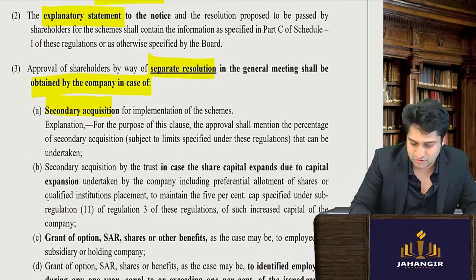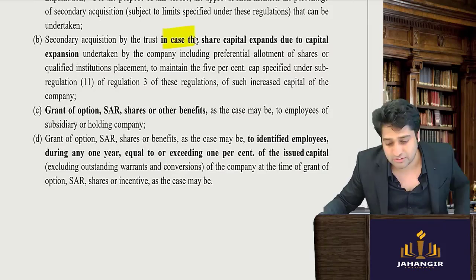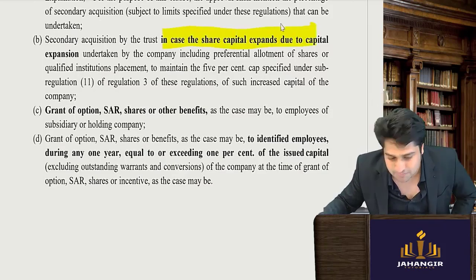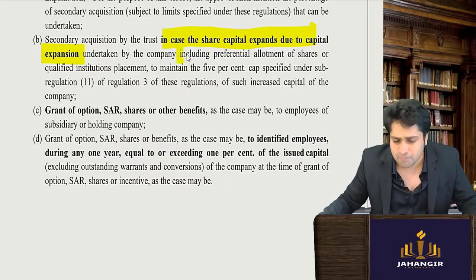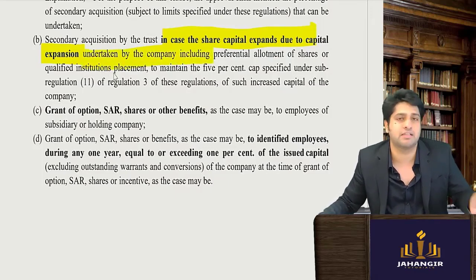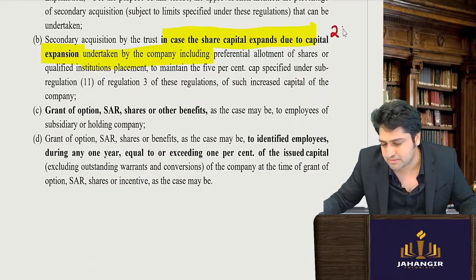secondary acquisition, and after that their share capital expands due to the expansion of company of the shares taken by the company. Means what? We've seen that the maximum that they can do is 2% of the paid up equity share capital, right.